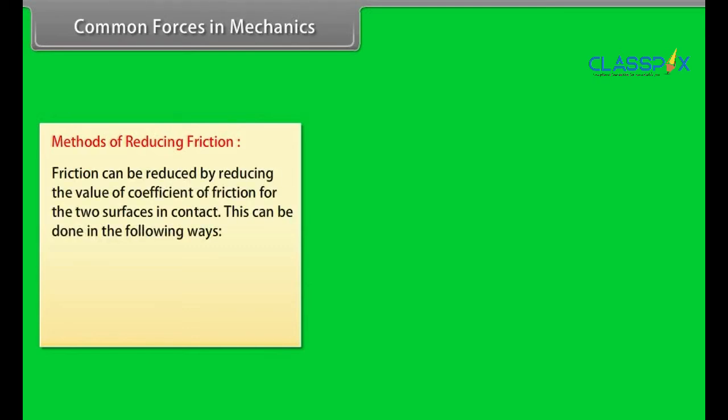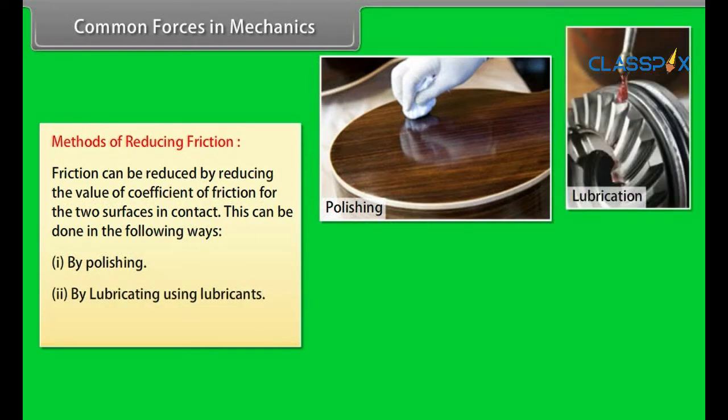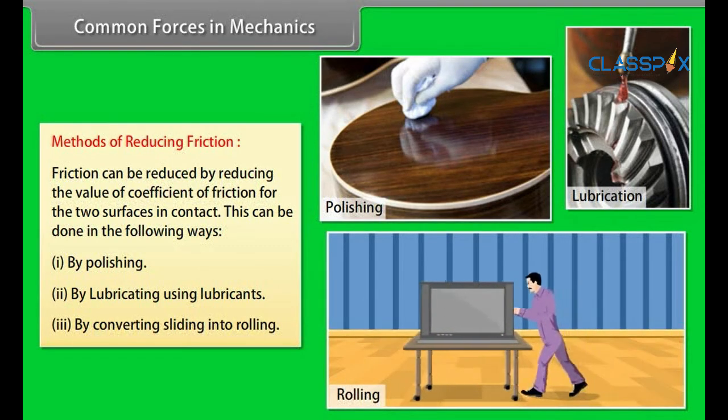Methods of reducing friction. Friction can be reduced by reducing the value of coefficient of friction for the two surfaces in contact. This can be done in the following ways. Number 1. By polishing. Number 2. By lubricating using lubricants. Number 3. By converting sliding into rolling.